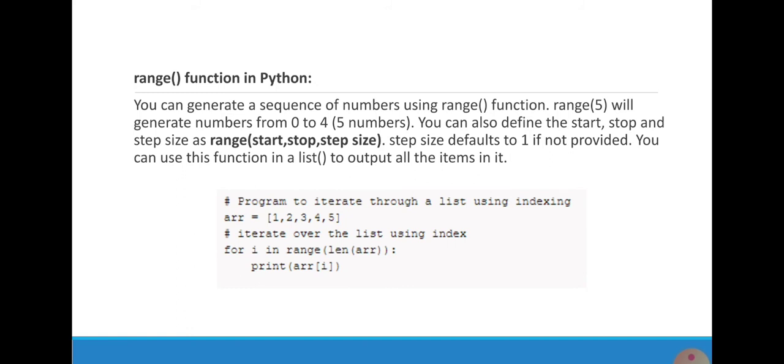Range function in Python. We can generate a sequence of numbers using the range function. Range 5 will give numbers from 0 to 4. We can also define the start, stop and step size by giving them to the range function. Example is given below.